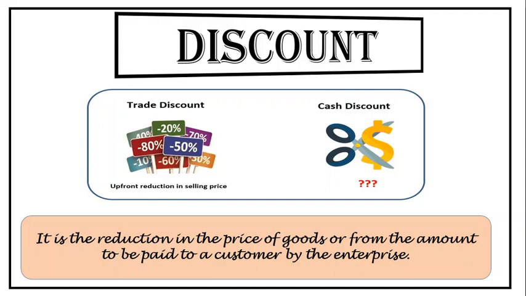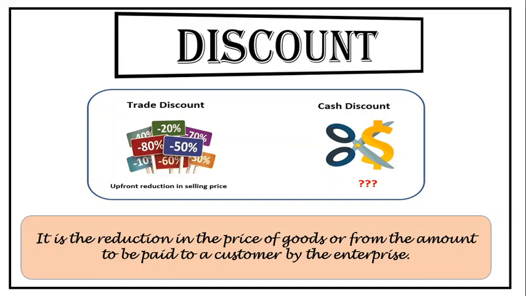Trade discount is basically on the selling price. When you buy goods in bulk, they provide you a discount. You might have come across this if you go and buy something and ask, I'm going to buy more, how much will you charge? Then the shopkeeper reduces some amount. I'm talking about a vegetable seller. If you ask for 1 kg and then say you are ready to buy 2 kg, usually they reduce the price of the commodity. That amount is what is called a trade discount, because it is on the quantity of the goods.